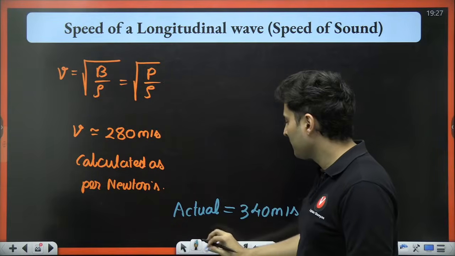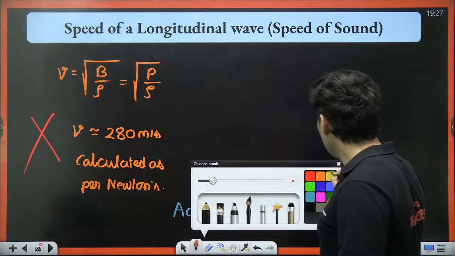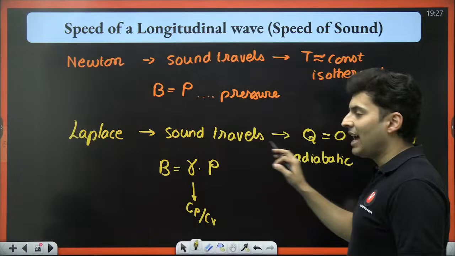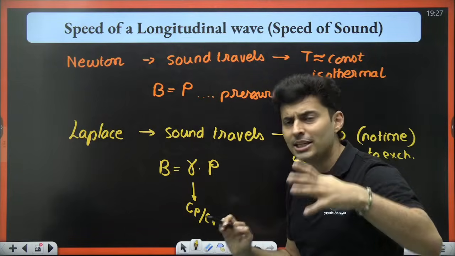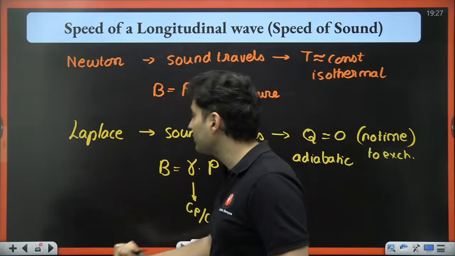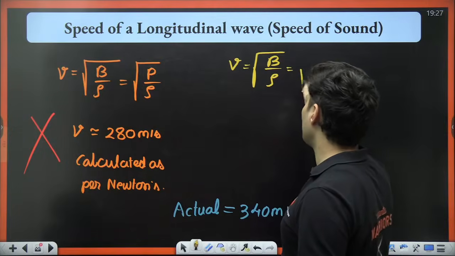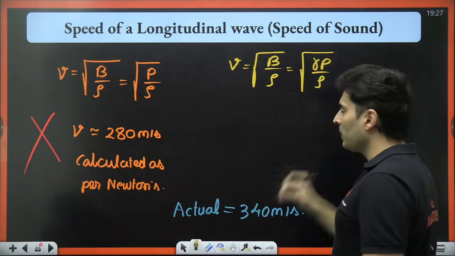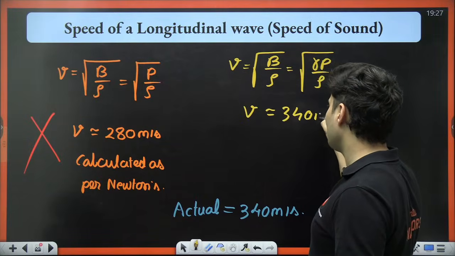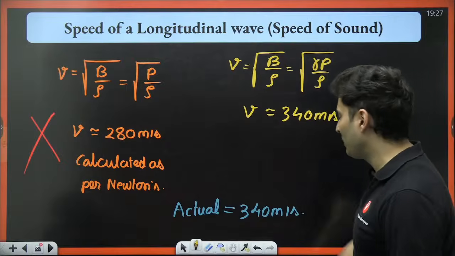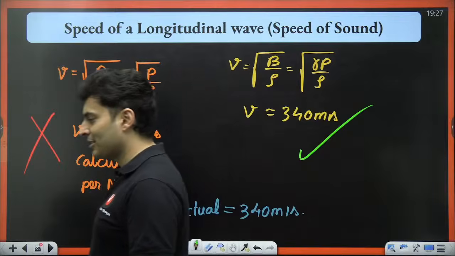What Newton calculated is obviously not correct. But if you use the Laplace method, where you assume sound to travel without absorbing or releasing heat, that is an adiabatic process, then the velocity, which is root of bulk modulus by density, which is root of gamma P by rho, substituting the values, approximately came out to be 340 meters per second. Then people were like, oh my god, Laplace is correct.